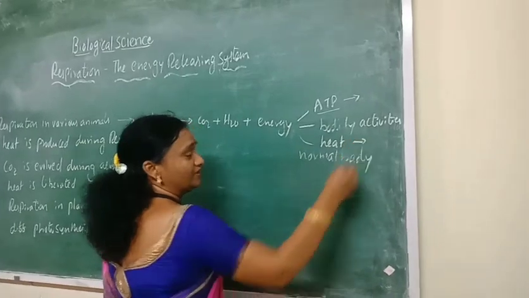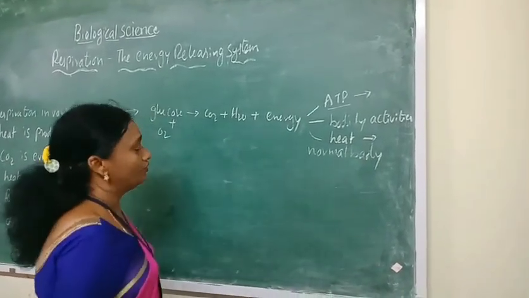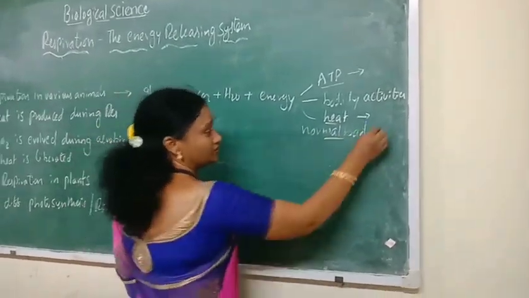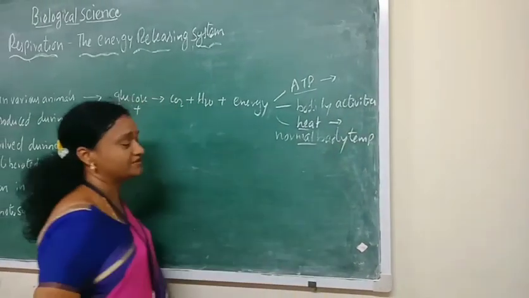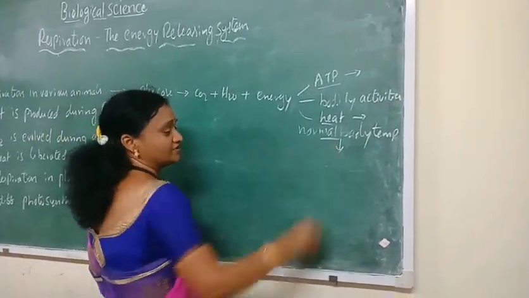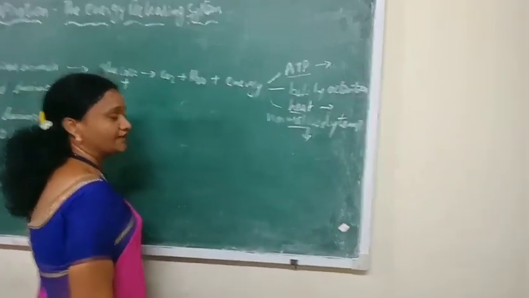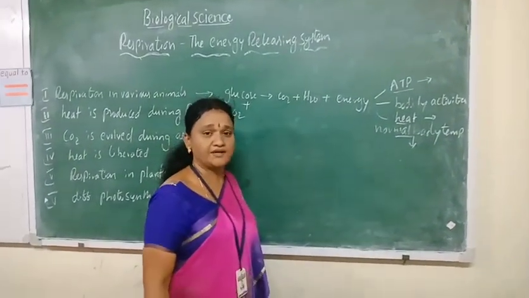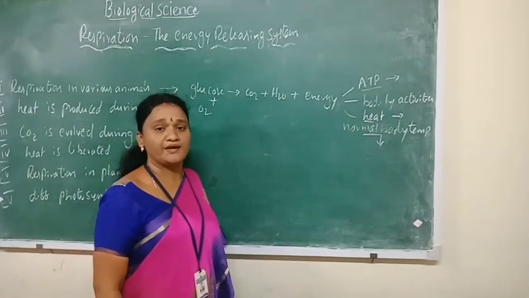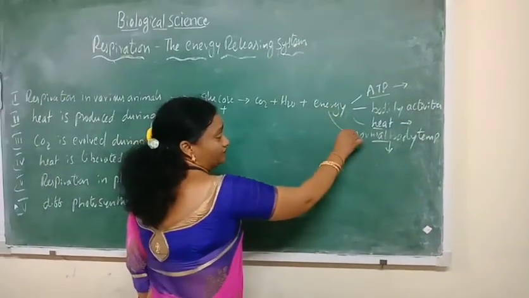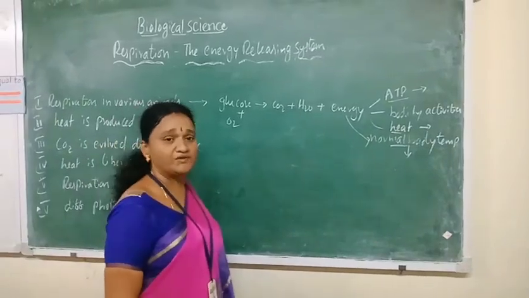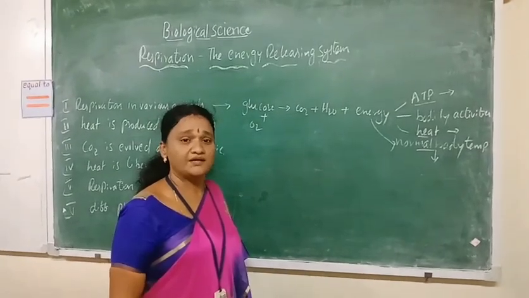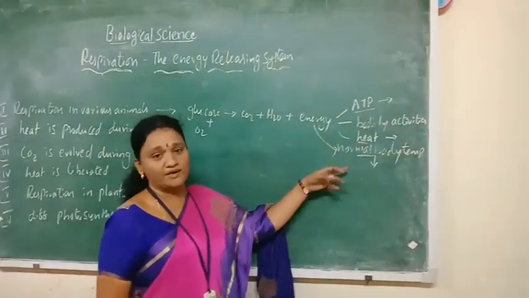Along with that, heat also is liberated during the combustion of glucose. The heat liberated helps to maintain the body temperature. This maintenance of normal body temperature is necessary because all the physiological functions like digestion and respiration occur normally only when our body temperature is normal. Whether the temperature is high or low, these physiological functions will not be carried out normally. So if the body has excess heat, it will be sent out of the body. How much heat will be sent out? The same amount of heat will be generated in our body to maintain the normal body temperature.